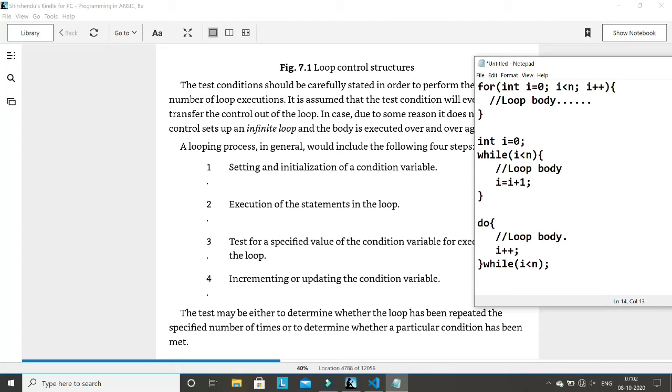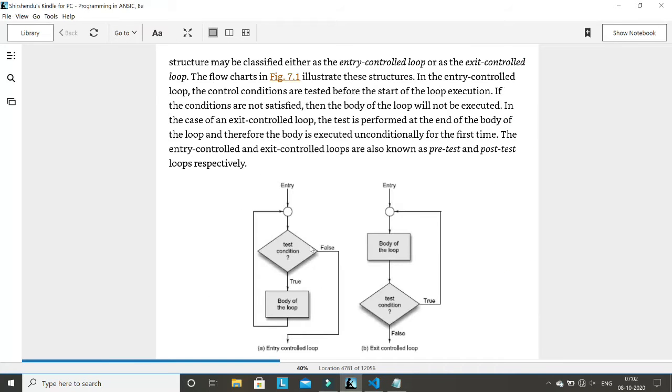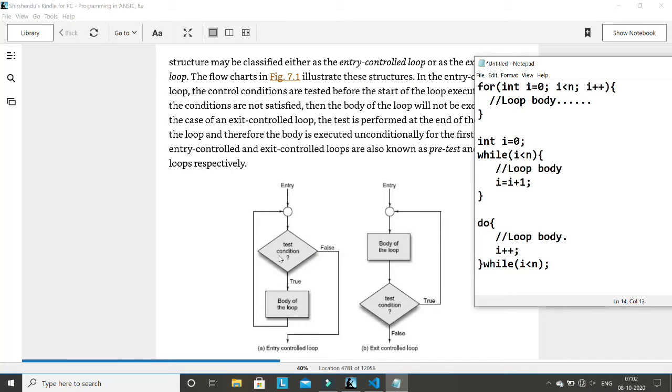Second point, in the do while loop the condition checking is at the end. As I have mentioned before, the for loop and while loop are satisfying this flow diagram. Why? Because we are checking the condition first and then entering the body. If the condition is true, then we go to the body. Same case in the while loop also. Maybe the writing is a little bit different. We have to initialize here in the while loop, but ultimately they follow the same flow chart. Here also we have to check the condition. If the condition is true, then only we enter the loop body, right?